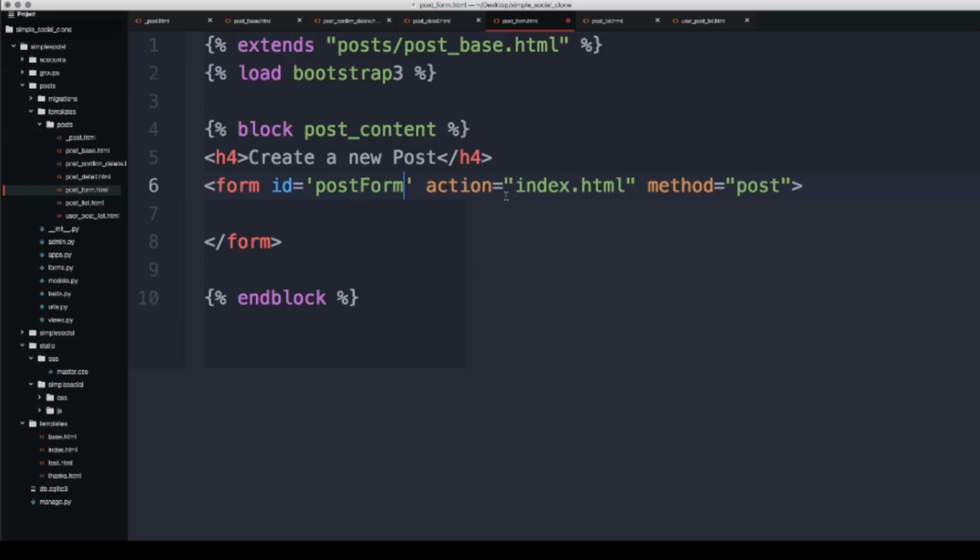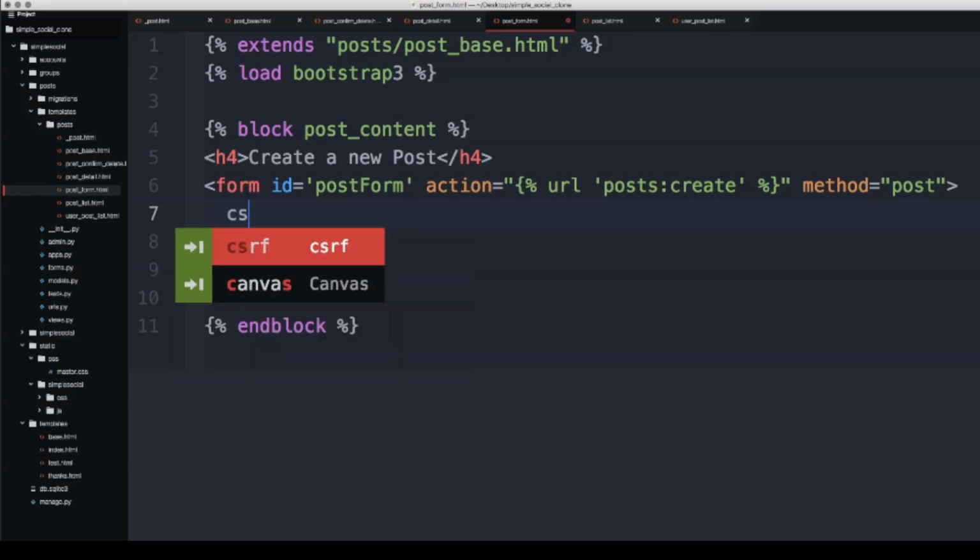It will just be post-form ID, and then the action is going to go back to a URL template. So there is going to be url 'post:create'. Then we are going to say method is post, not a get.